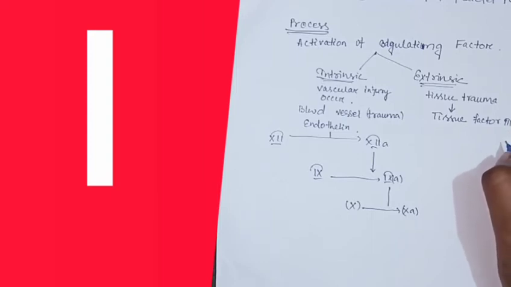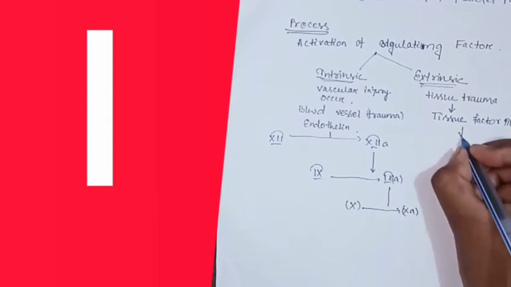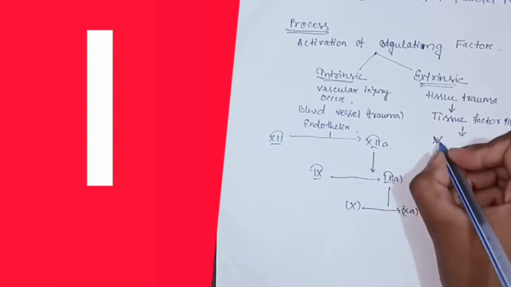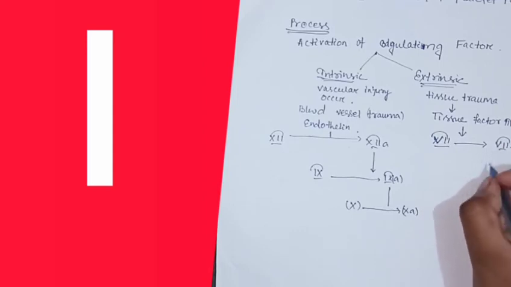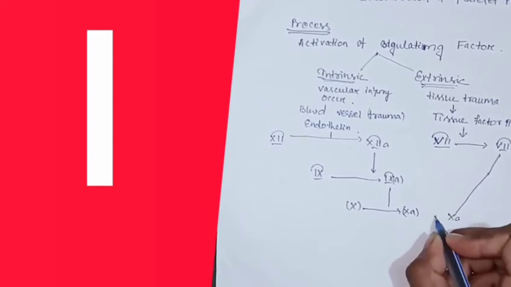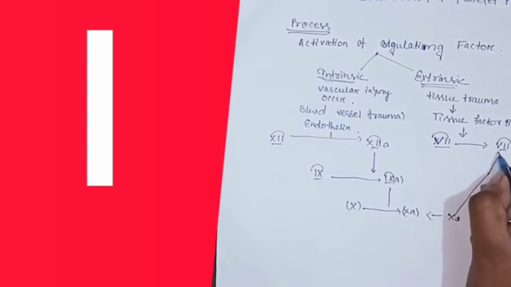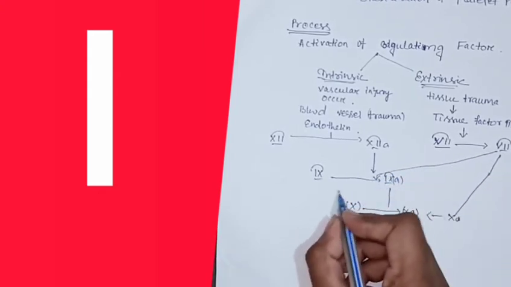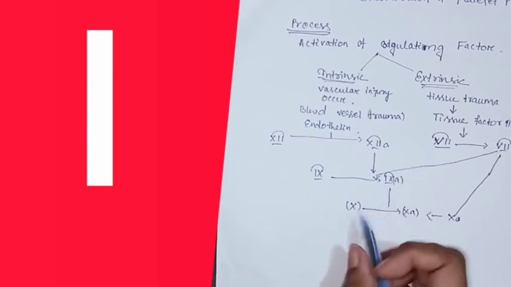It mainly causes the activation of factor 7. What is the significance of factor 7? It has two roles: it causes the activation of factor 10, or it may go towards the path where it causes the activation of factor 9.